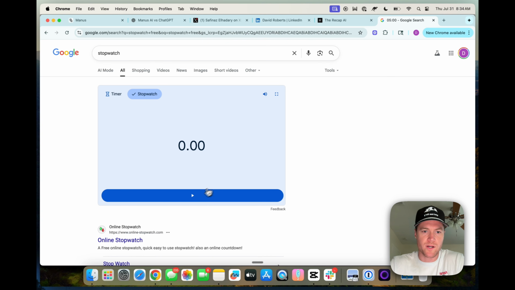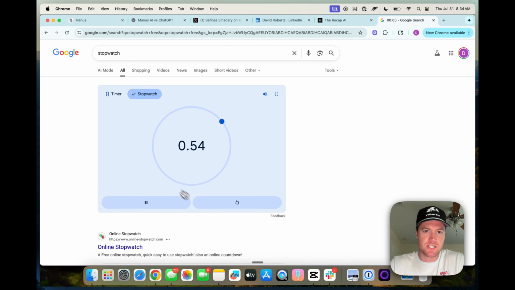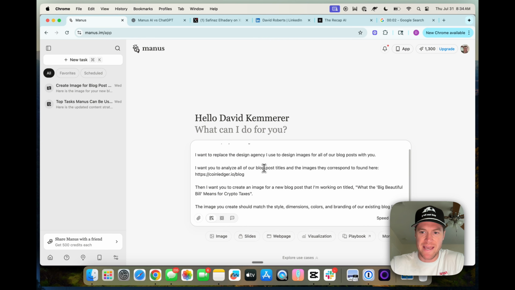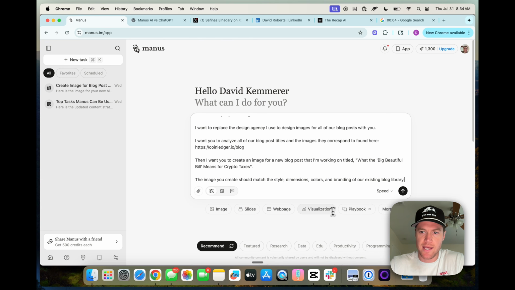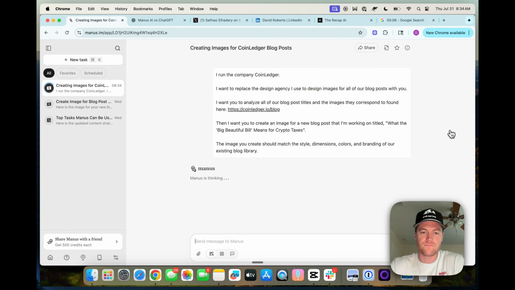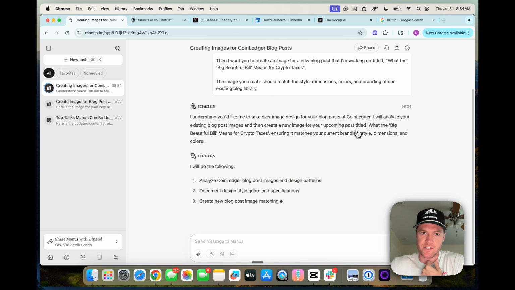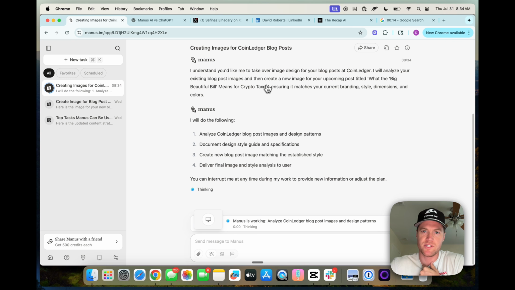So before we get going, we're going to click to start the timer, and we are going to submit that to the Manus agent. And let's go. All right, so you can see, I understand you'd like me to take over image design for your blog post at CoinLedger. I'll analyze existing blog post images, then create a new image.